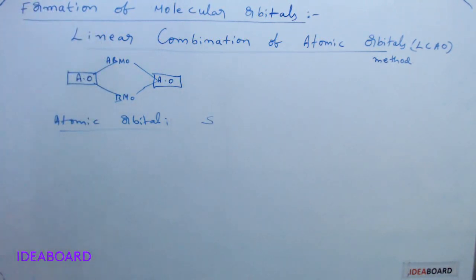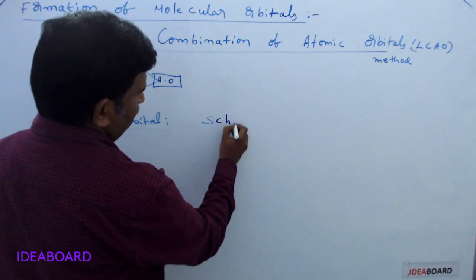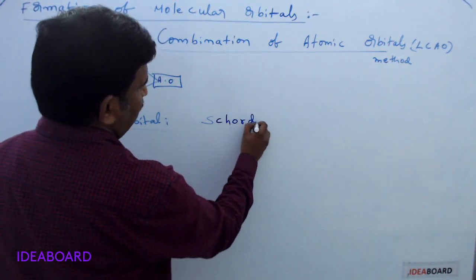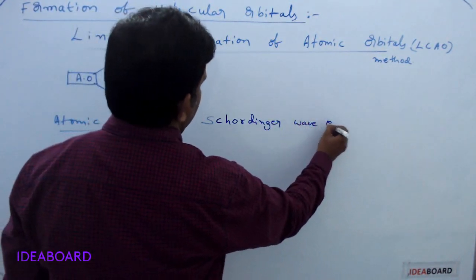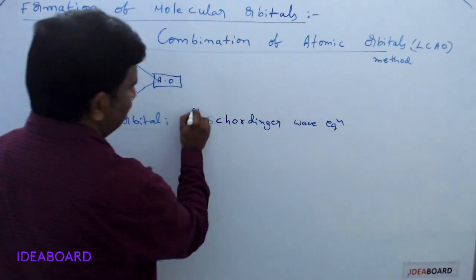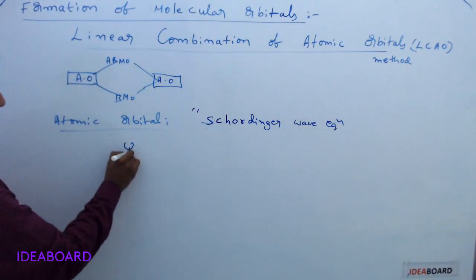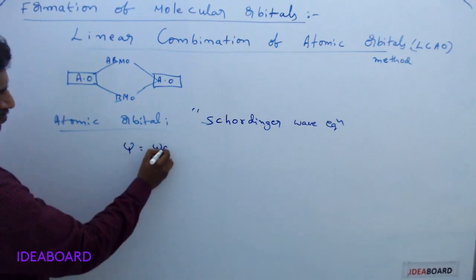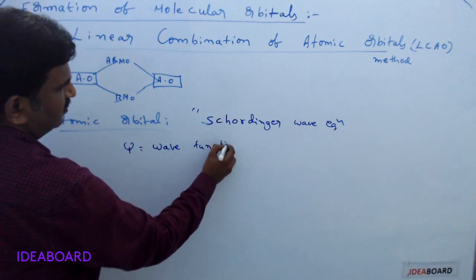I will give that Schrodinger wave equation. As per the Schrodinger wave equation, you will learn that the orbital is indicated with a wave function. So an orbital is considered as a wave function.